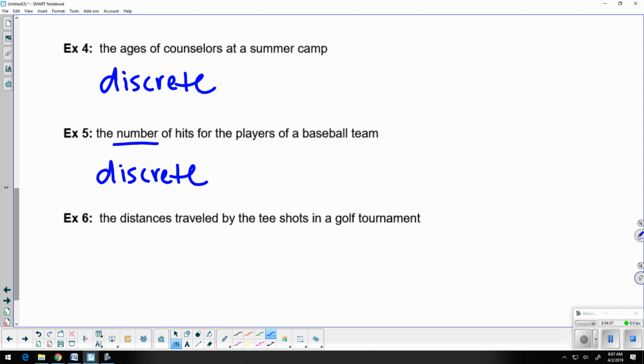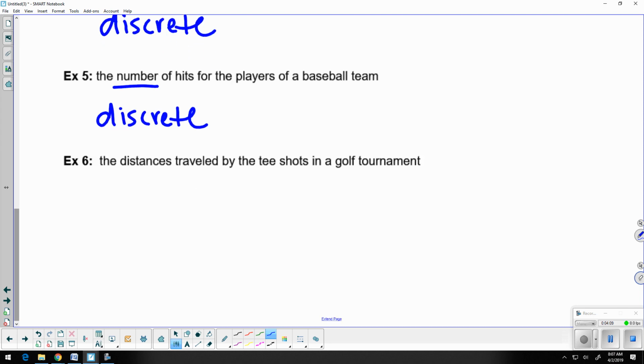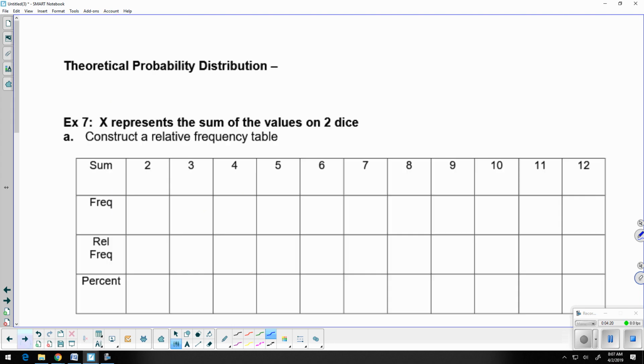The distances traveled by the tee shots in a golf tournament. Well, again, we're talking about distance, so that's going to be continuous. So there you go. There's discrete versus continuous. So the last part of this section, on the next page, it says theoretical probability distribution. We've talked about theoretical probability in the past, and what theoretical probability is, it's basically what you expect to happen. So this is what is expected to happen.